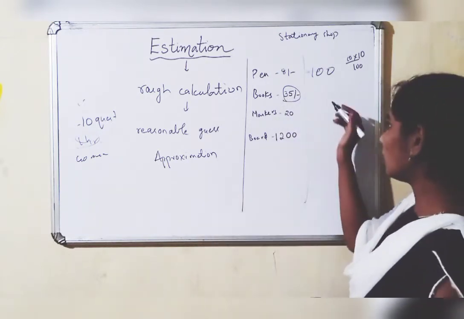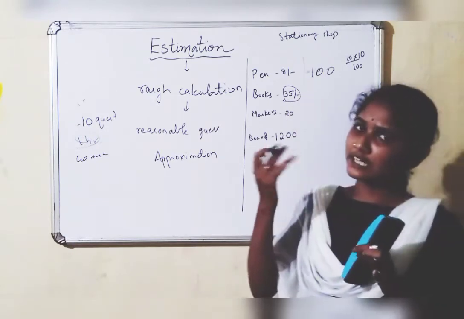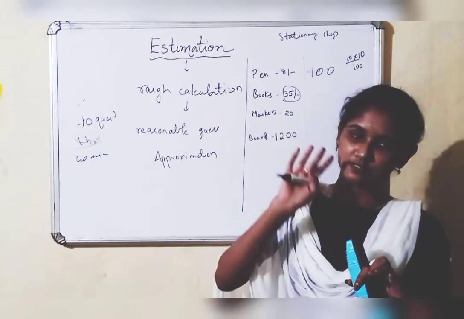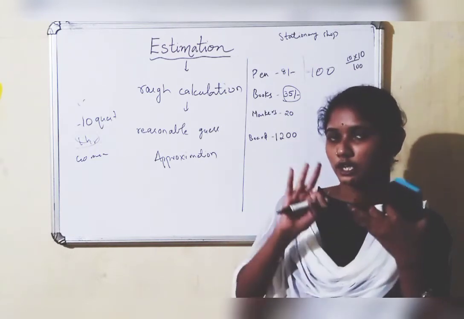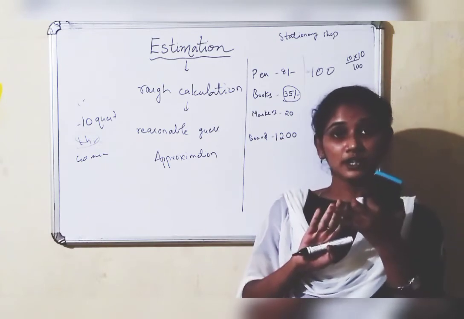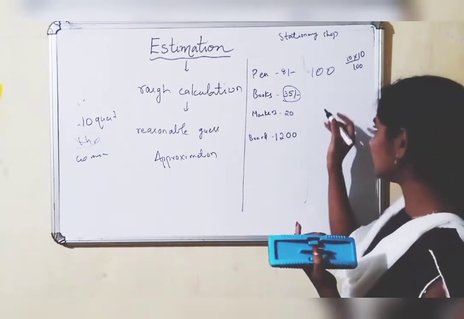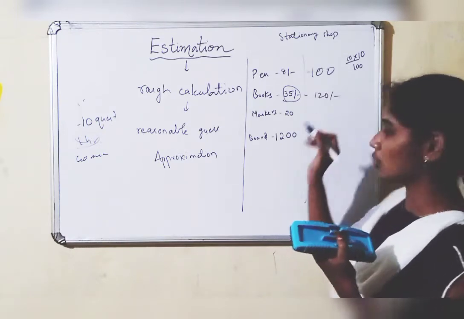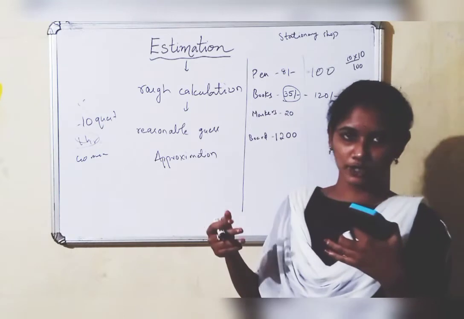Right. So to buy 3 books, one book is nearly 40 rupees. Let us think, if it is 40 rupees for one book and you want to buy 3 books, 3 times 40: 40 plus 40 is 80, 80 plus 40 is 120. You will nearly take 120 rupees to the shop to buy 3 books.